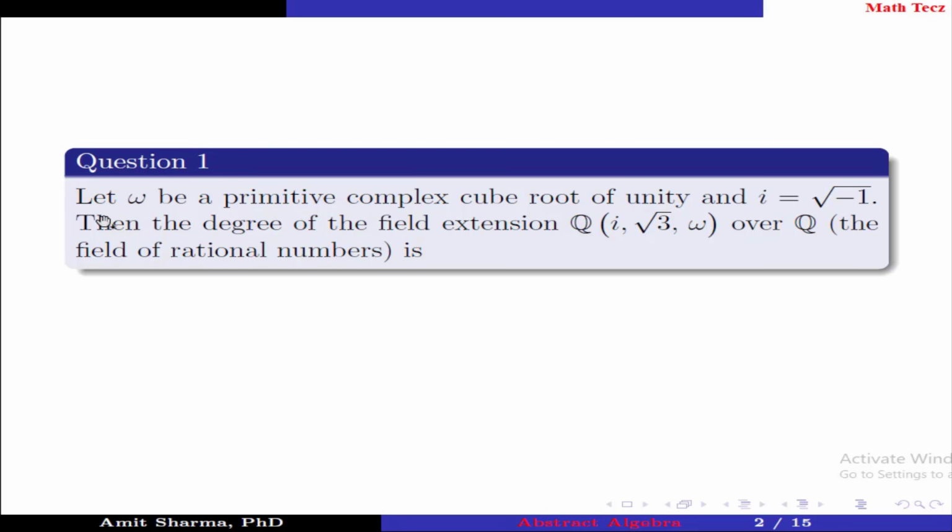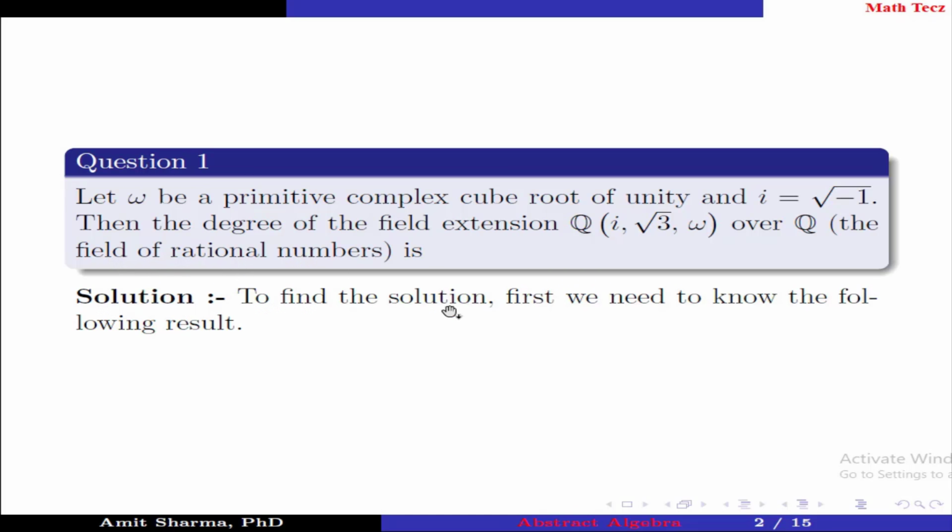Question number 1. Let omega be a primitive complex cube root of unity and iota is square root of -1. Then the degree of the field extension Q(iota, root 3, omega) over Q is, where Q is the field of rational numbers.